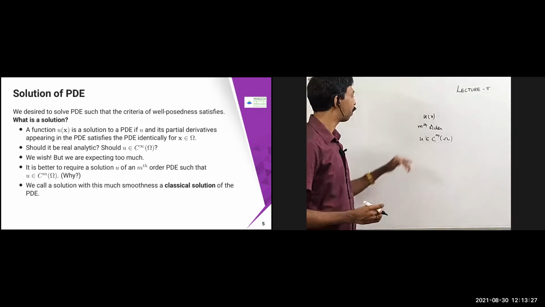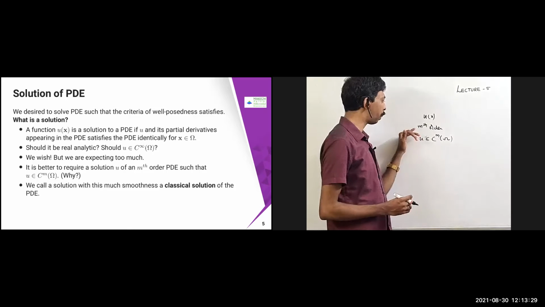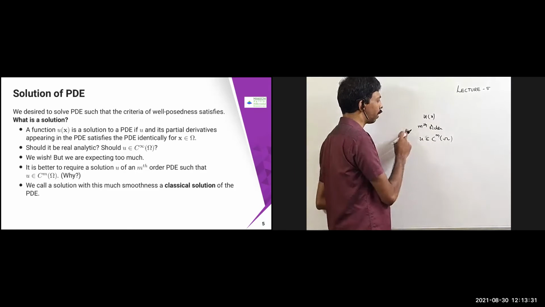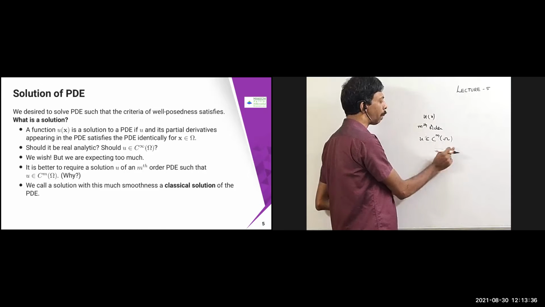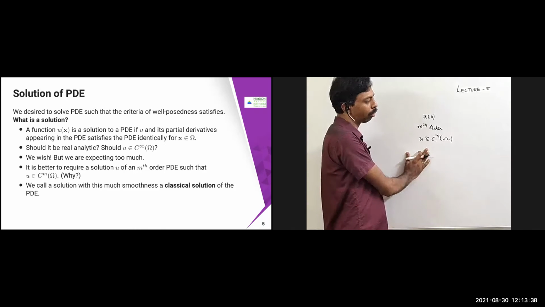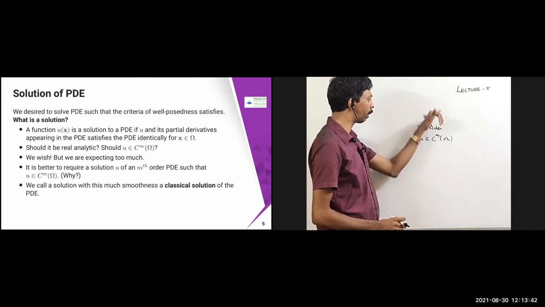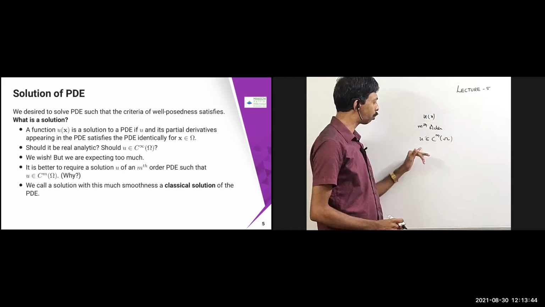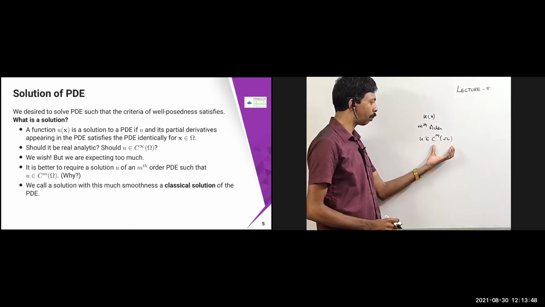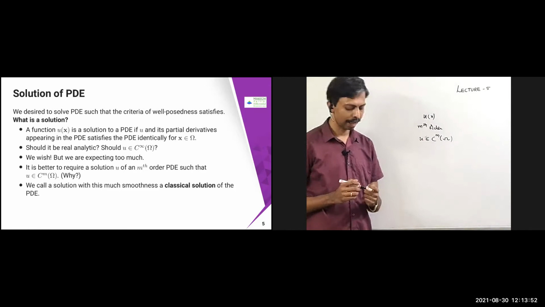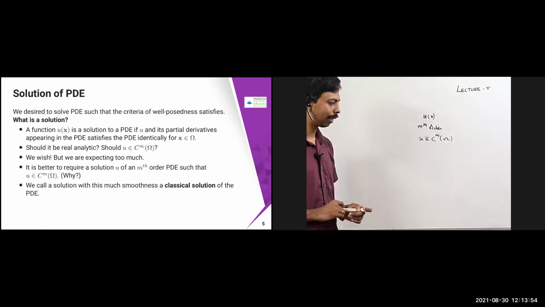If you satisfy this mth order PDE, all its derivatives are satisfied, and u belongs to C m of omega, then we call that solution a classical solution. So I found a solution u of x for a given PDE, and it belongs to this class C m of omega, m times differentiable and continuous. That kind of solution we call a classical solution.